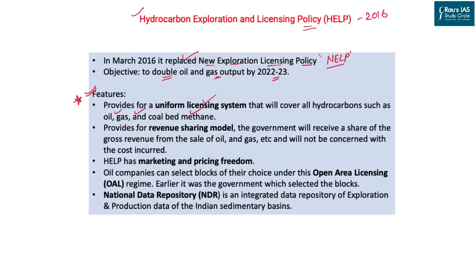The second benefit of this is the revenue sharing model. The government will share the revenue from the company irrespective of the cost of production. Previously, cost of production was also considered to be an important factor. Higher cost shows lesser profit to the company, and as the government was sharing the profit and not the revenue, the government was turning out to be in a gross deficit mode. Now, whatever may be the cost, whatever may be the profit, the government is not concerned about that. They will only share the revenue of the company and take the royalty out of it.